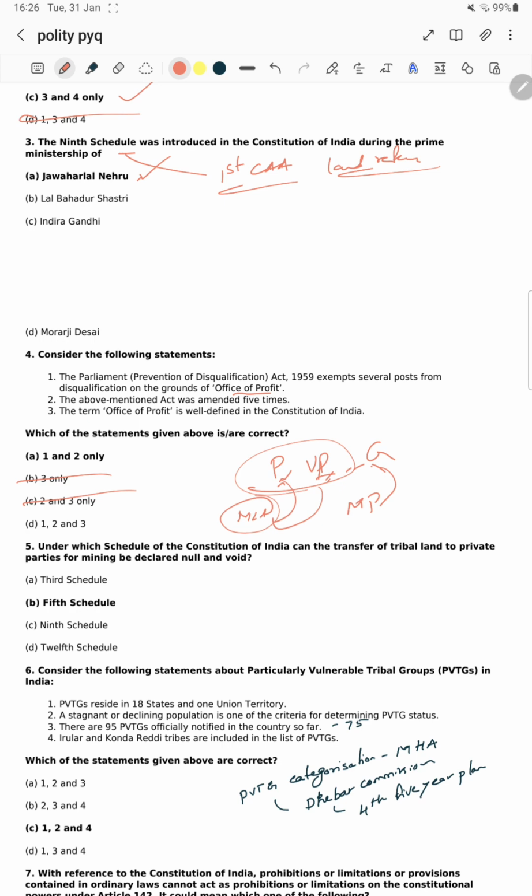The term office of profit is well defined. Office of profit is by the Parliament from time to time; it is increasing the areas in the office of profit, giving more exemptions. Actually, the term office of profit is not defined, sir. It was never defined. So if you know the third statement is the wrong one, the whole three statements are removed and you will get the answer. Okay, this is how these eliminations work.